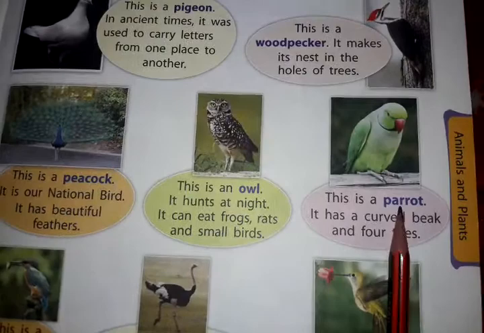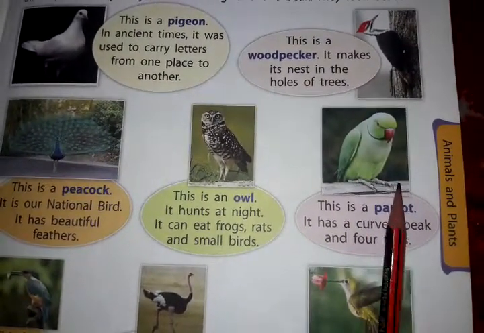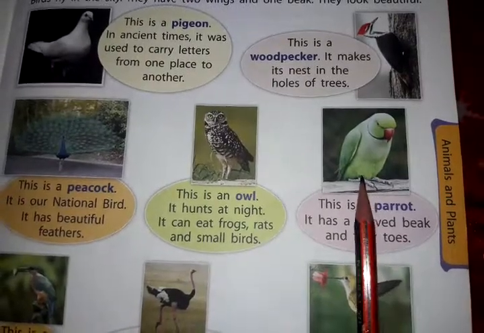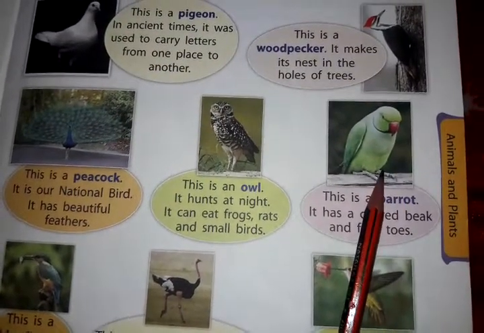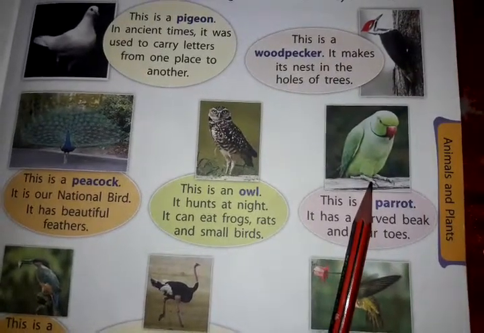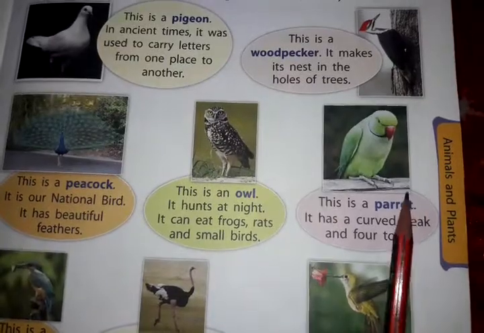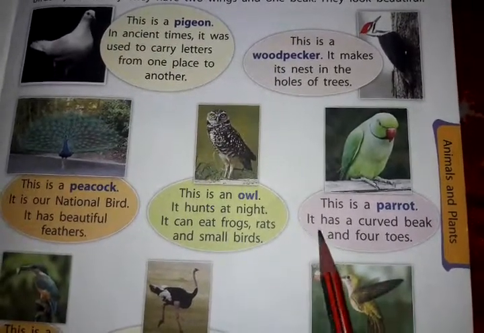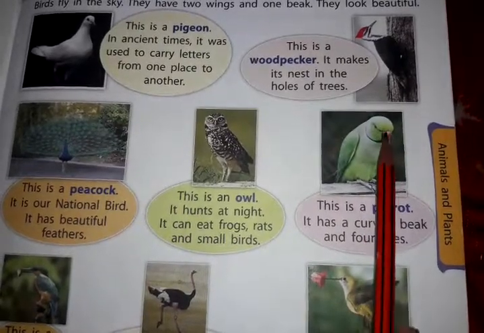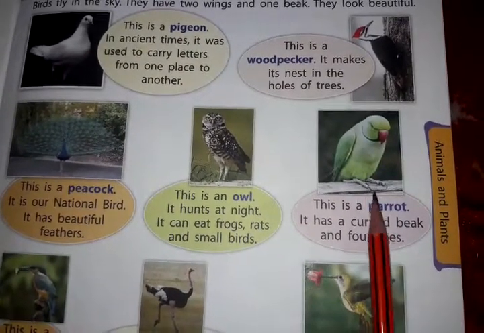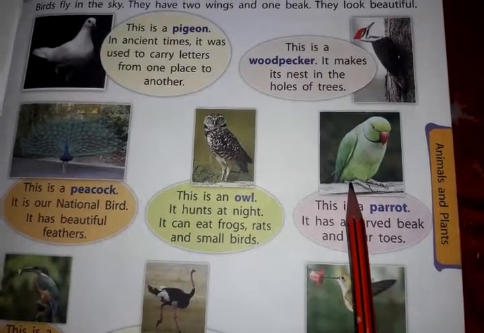See, this is a parrot. Parrot, you know children, parrot is a beautiful bird. Everyone wants to keep a parrot at home. Some parrots talk, and there is a variety of parrots. Different types of parrots are there and different colorful parrots are there. It has a curved beak. Can you observe here? The beak is curved and it has 4 toes. How many toes? 4 toes.